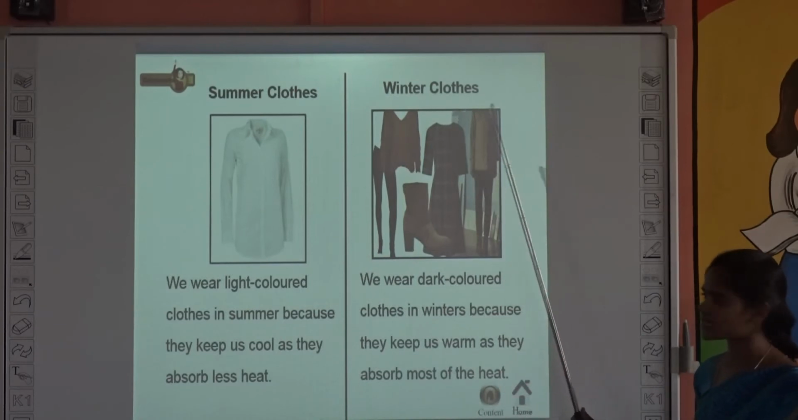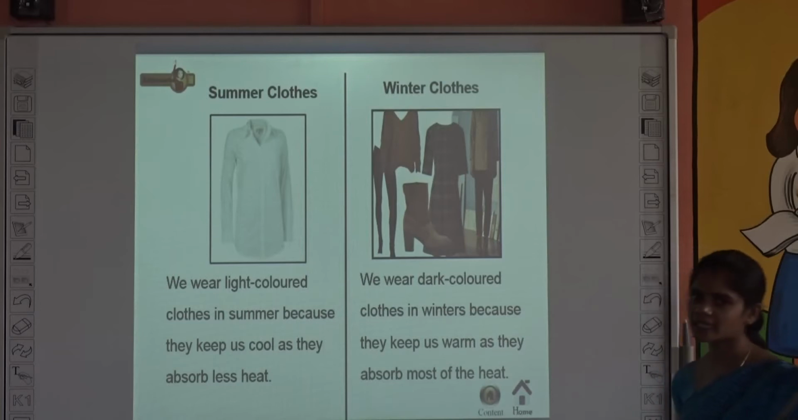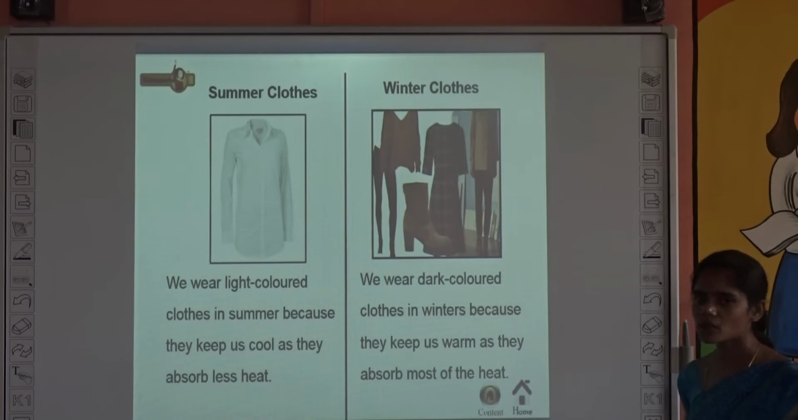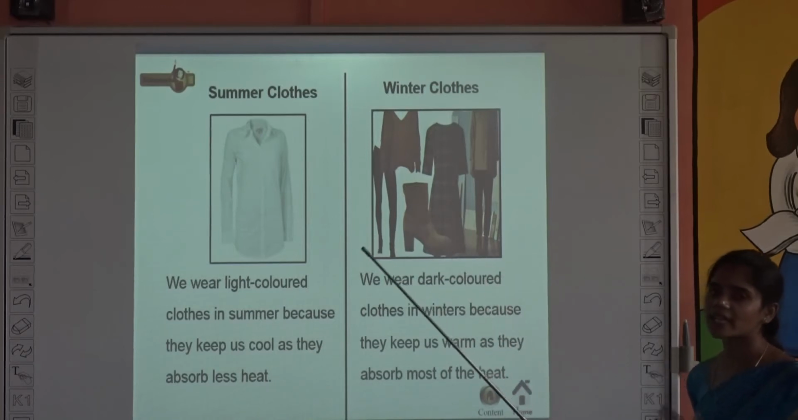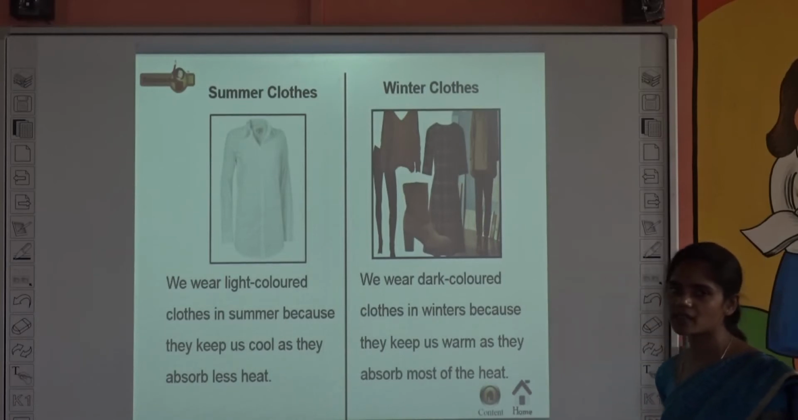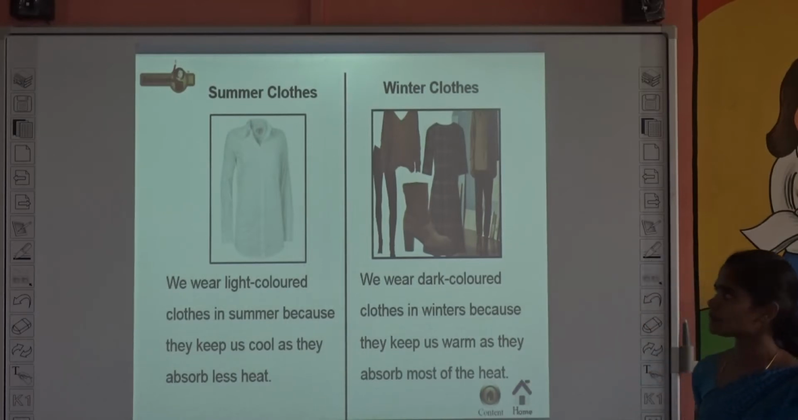And in winter season, we wear dark colored clothes because they keep us warm, as they absorb most of the heat that falls on them. So during summer we wear light colored clothes. What is the reason? They reflect most of the heat that falls on them and keep us cool. But in winter season we like to wear dark colored clothes. Why? Because they absorb more heat and keep us warm in winter. So this is about chapter 4. Next we will discuss the question answers in chapter 4.